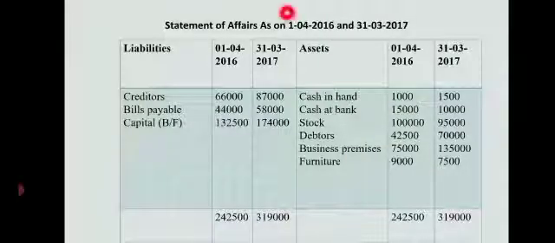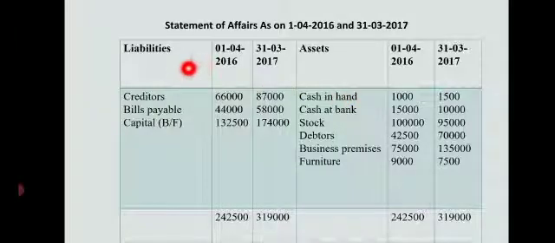So here I have written the heading as statement of affairs as on 1/4/2016 to find out opening capital and 31st 3/2017 to find out closing capital. So first we will prepare the format.